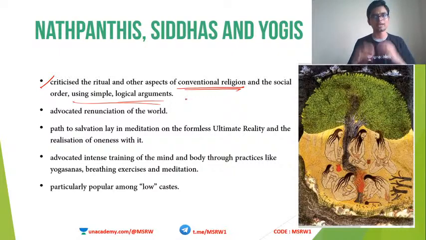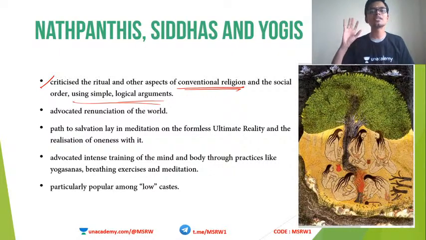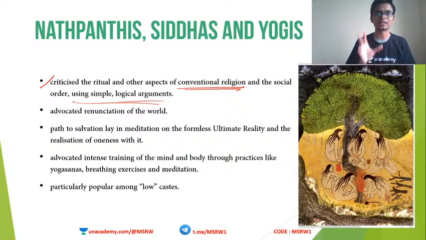Again, I have to repeat this because most of these sects that emerged in South India at this time were actually against the Brahmanical dominance. They were against the conventional religious beliefs. They were more accommodating. They believed in the concept of a personal god. These were common to all these different cults.